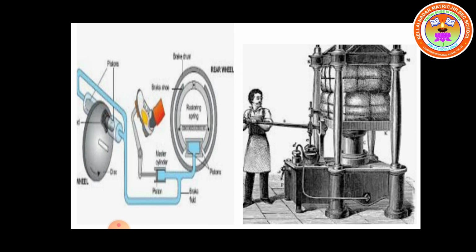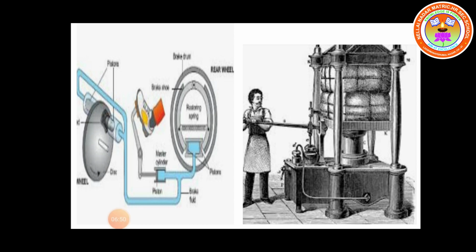The pressure is equally distributed to the wheels connected with the rim, and automatically it comes to a stop. It decreases the speed of the vehicle, or it comes to the stopping position only. This is based on which law? Pascal's law. And third, we want to move on to one more important application of Pascal's law